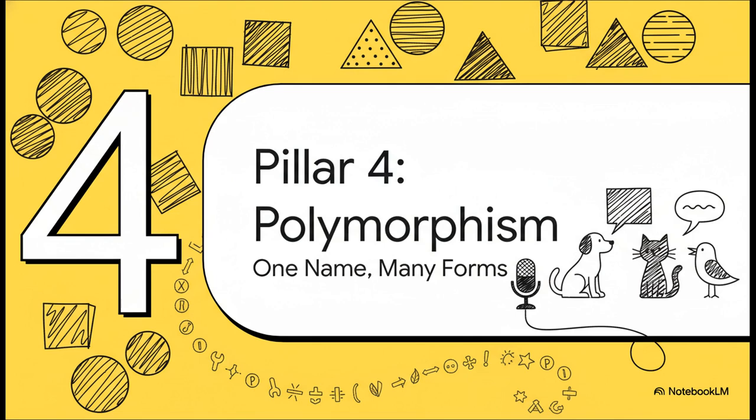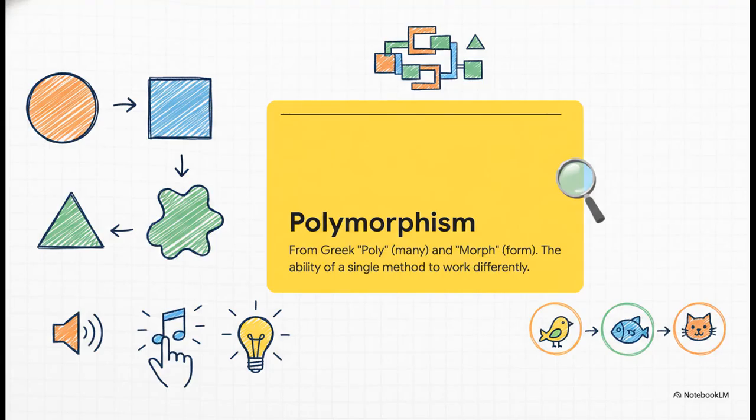And that brings us to our final and maybe the most mind-bendingly powerful pillar, polymorphism. It sounds super complicated, I know, but the core idea is actually incredibly elegant. The word itself gives us a huge clue. Poly means many, and morph means form. So polymorphism literally means many forms. It's this amazing idea that we can use the exact same command for different types of objects, and each one will know how to respond in its own unique way.